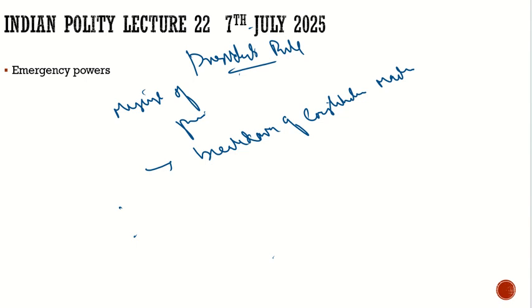We had seen this also after the emergency, when the Janata Party won the election and came into power. In the 9 states where the Congress was ruling, what did they do? They imposed the president's rule and dissolved the legislative assemblies. Then when Indira Gandhi came into power again, she did the same.